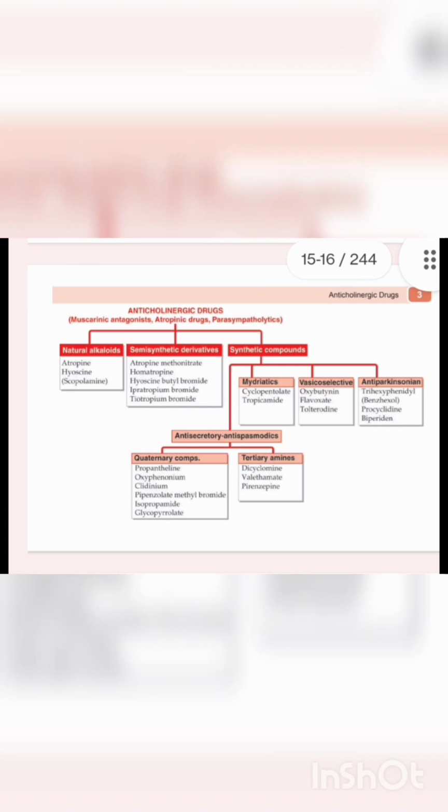divided into their subtypes, that is NN and NM, while the muscarinic receptors are divided into five classes, that is M1, M2, M3, M4 and M5. And these receptors are present in our different body parts or organs. So drugs bind to these receptors and show their pharmacological actions.